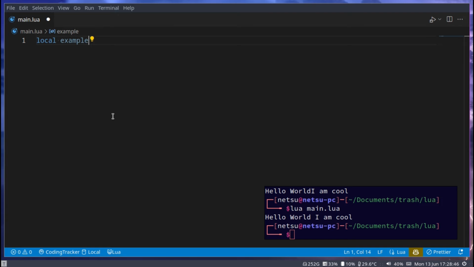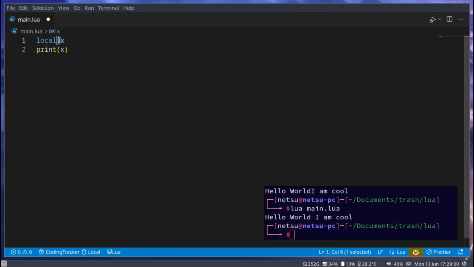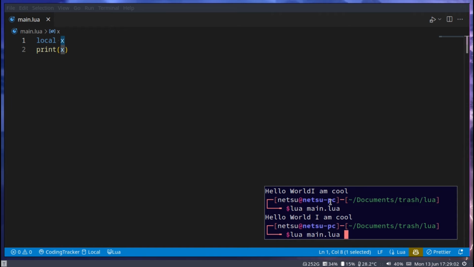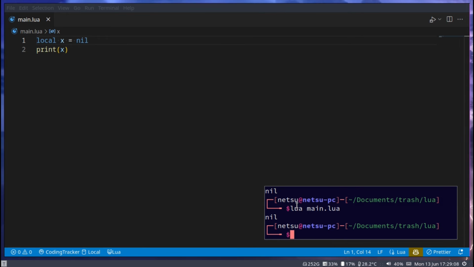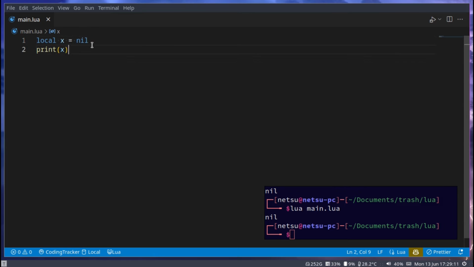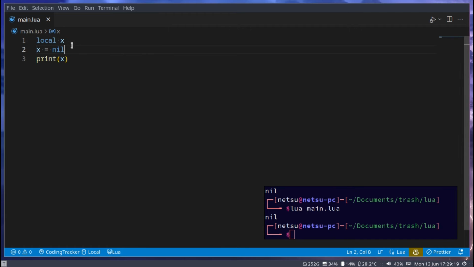One way I like to teach is by using a little bit of math. For example, we have x. Now, of course, if we were to print x here, and this will just display what is inside of this variable, we'll get nil. We can also set x equal to nil, and this will be nil. You can also set x on a different line than when you created it. So here's x, and we can do that. That also works. We'll still get nil though.